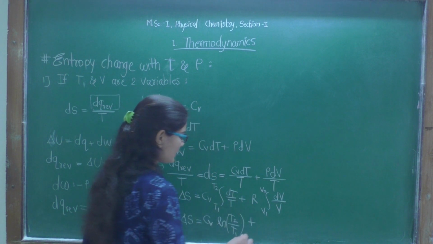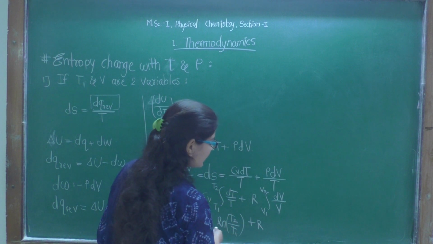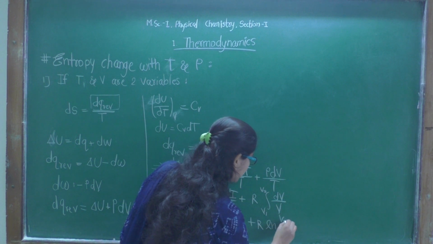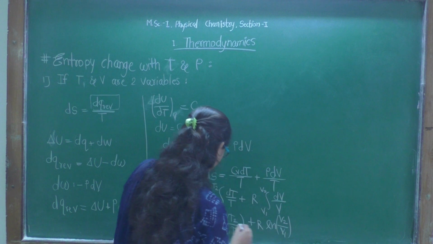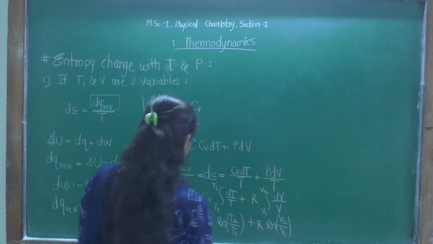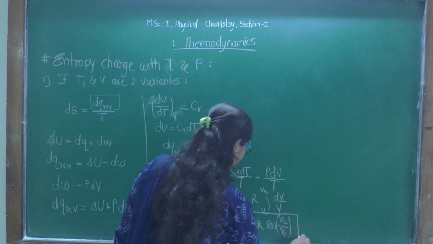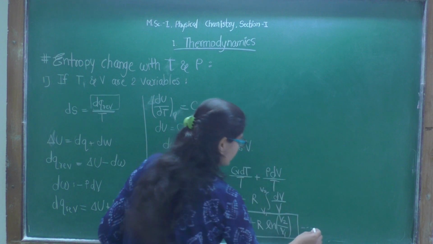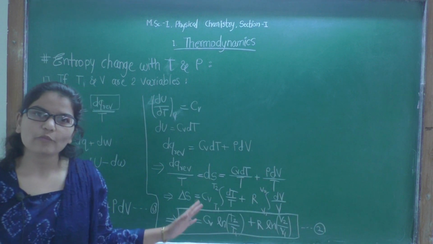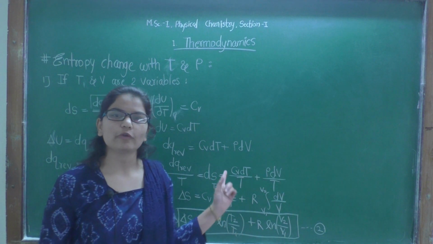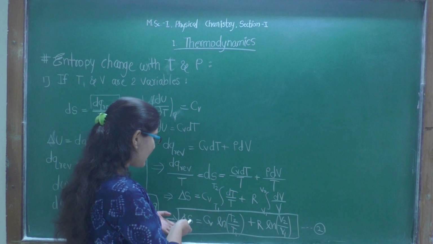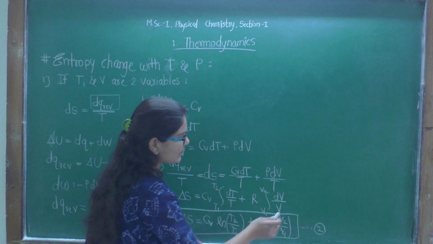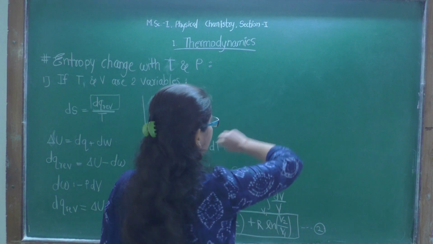plus, now R is constant. As we have done here, we can do here also. So we will get R ln V2 by V1. We have got this relation, right? Let's say this is equation 2. This is for 1 mole. Now for n number of moles, how can we write? We will write delta S is equal to nCv ln T2 by T1 plus nR ln V2 by V1. That's it.